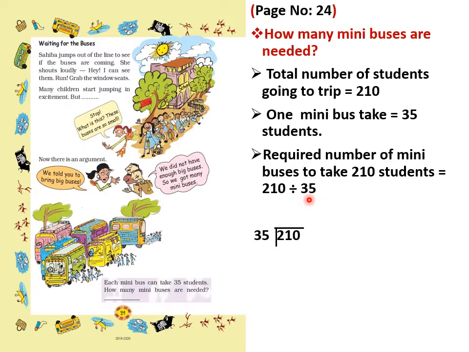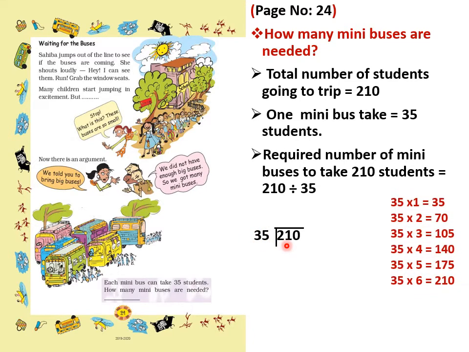So 210 divided by 35. Here we want the 35 table, which we do not know, so side by side we will write: 35 ones are 35, 35 twos are 70. Now we have to multiply and write 35 threes are 105, 35 fours are 140, 35 fives are 175, 35 sixes are 210. So in the 35 table, 210 is coming: 35 sixes are 210.